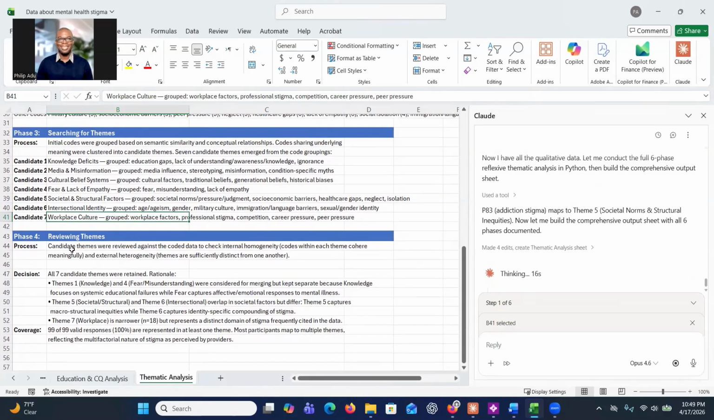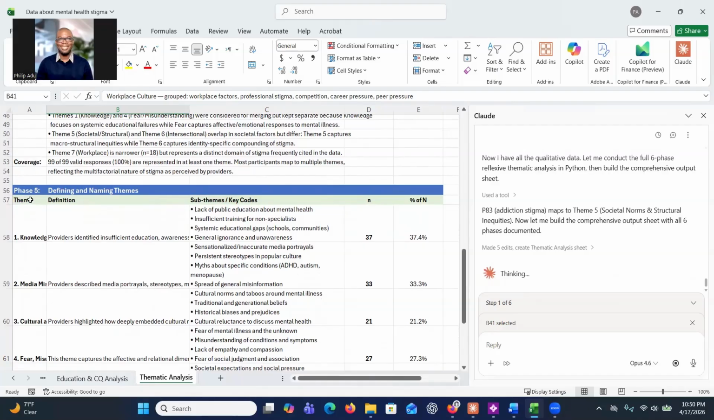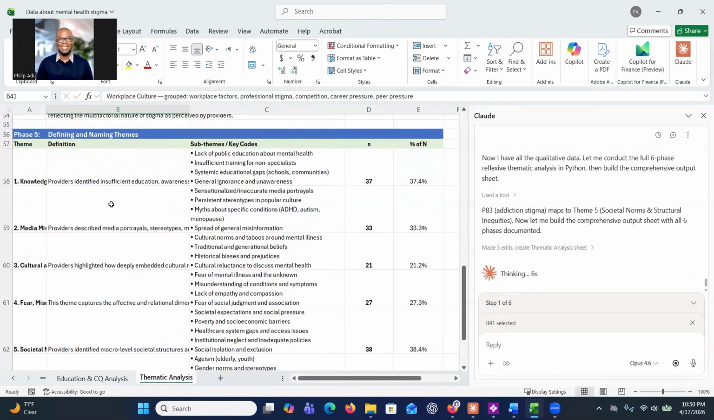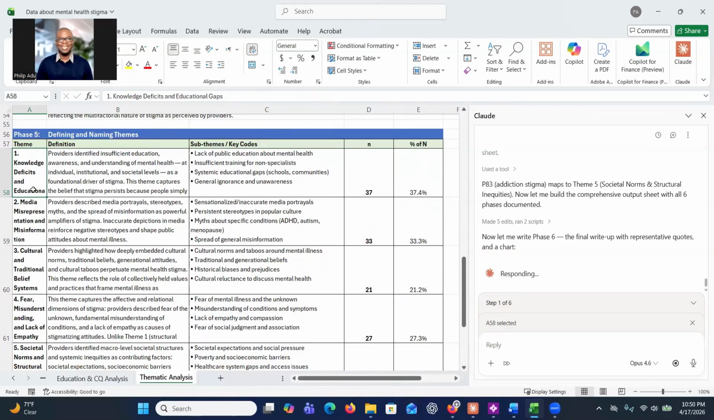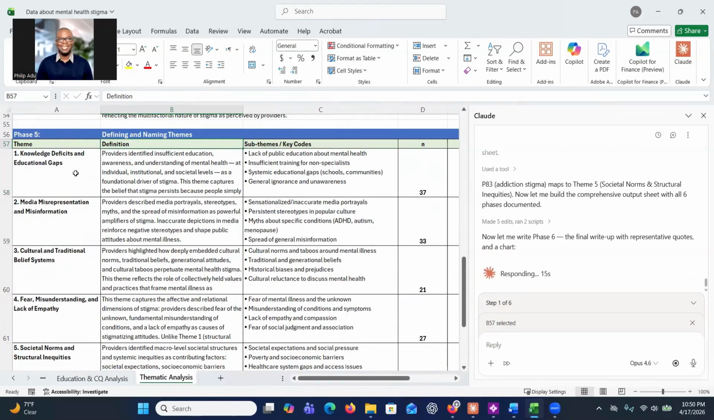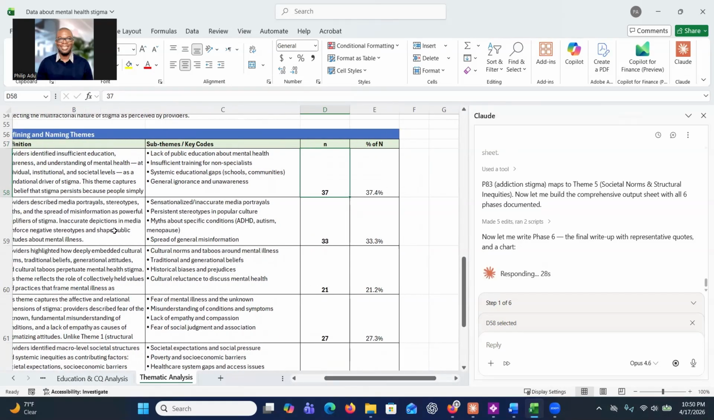And then it moves on to review the themes and provides information about the decision-making process. That's what I like about Claude. And then you can see phase 5, which is defining and naming the themes. The system has been able to define these themes. So one of the themes addressing the research question is knowledge deficit and educational gap, and then it has provided the definition. It also provided some of the key codes that are connected to that, and also the number of significant information that was extracted and connected to this theme.